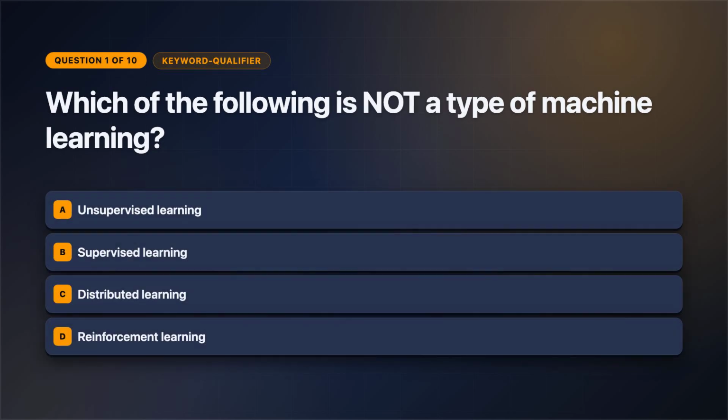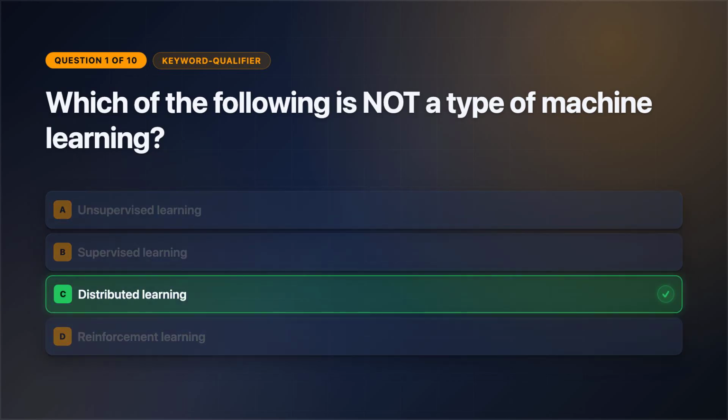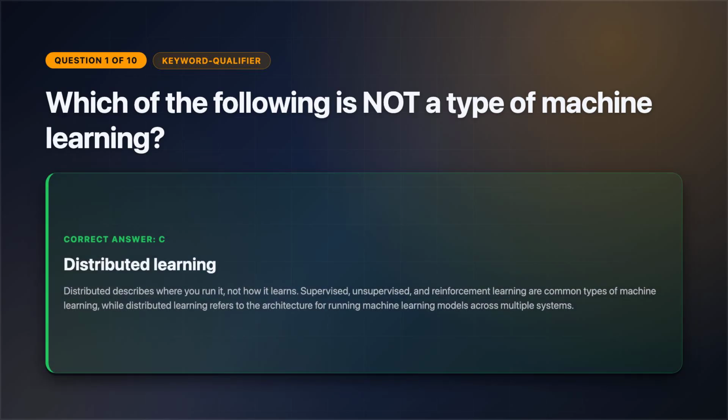Keep your focus here. Question 1. Spot the narrowing word. Which of the following is not a type of machine learning? Select one answer. Review the answer choices on screen. The correct answer is option C. Distributed describes where you run it, not how it learns. Supervised, unsupervised, and reinforcement learning are common types of machine learning, while distributed learning refers to the architecture for running machine learning models across multiple systems.